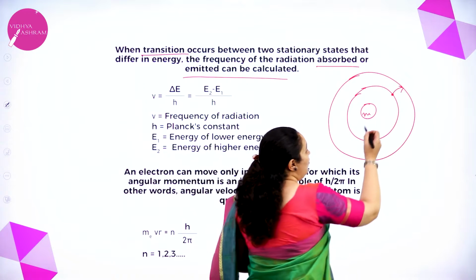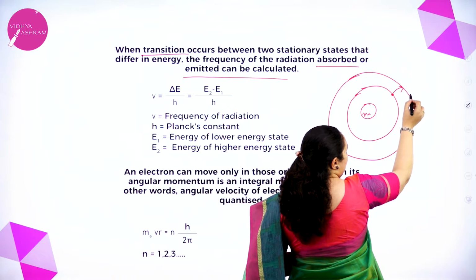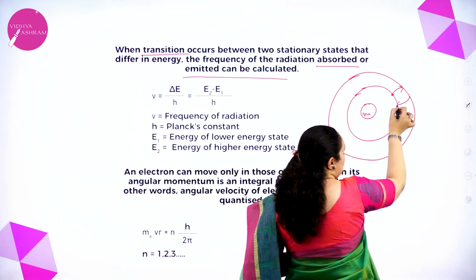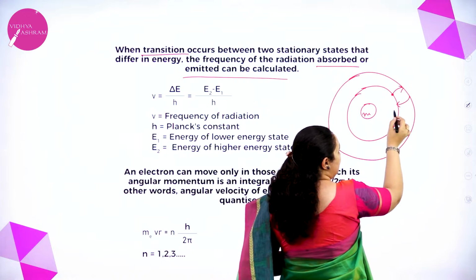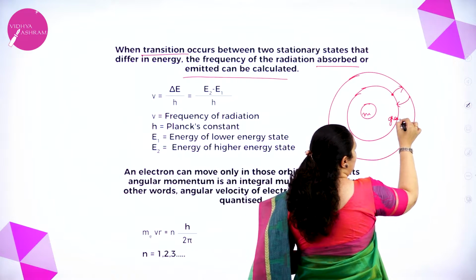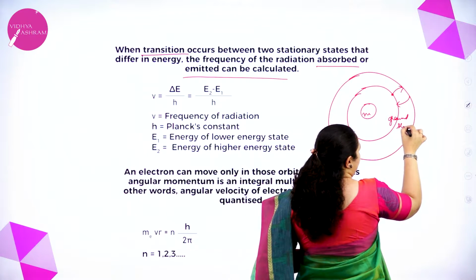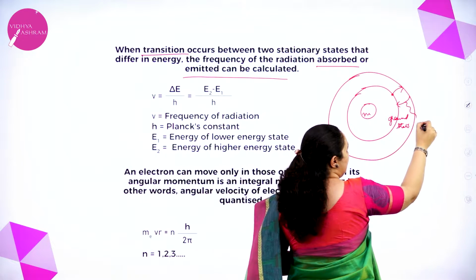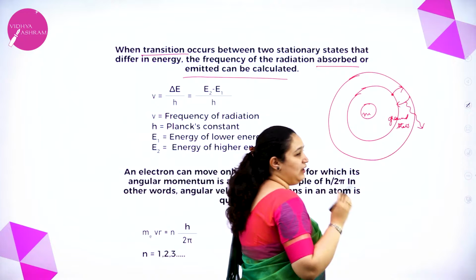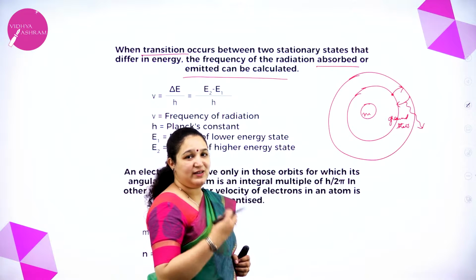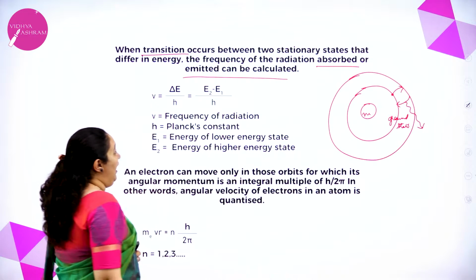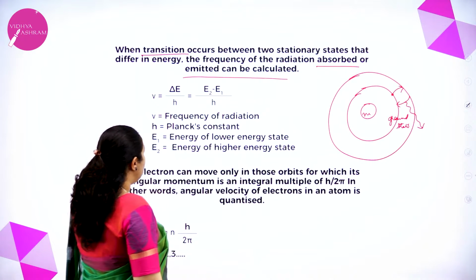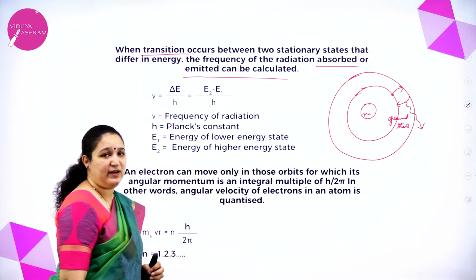When the electron, which is in the excited state, comes back to its own state, that is called the ground state, then the extra energy it absorbed is liberated in the form of light, or emitted in the form of radiation, and the frequency of that radiation can be calculated using this energy.